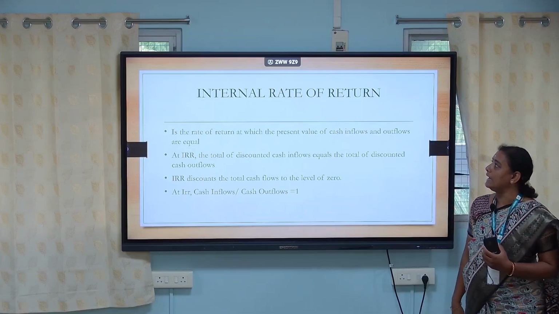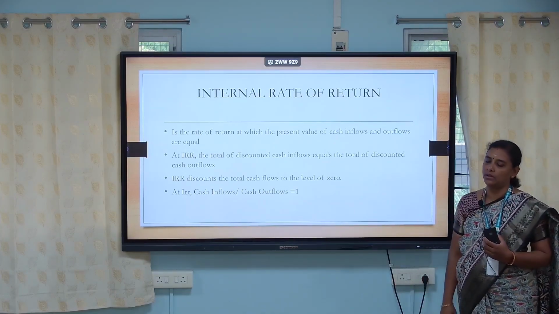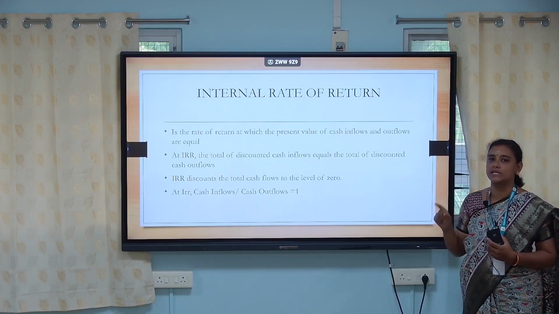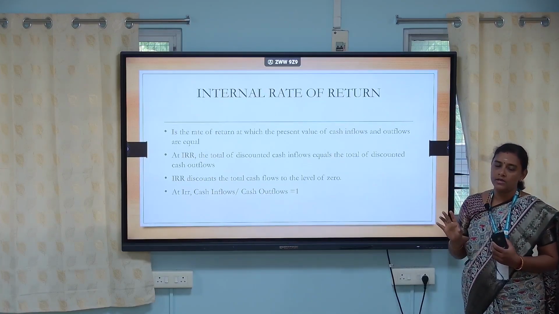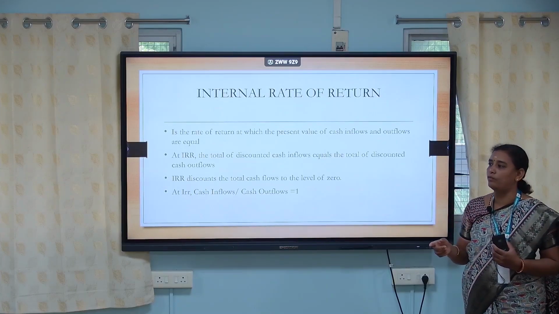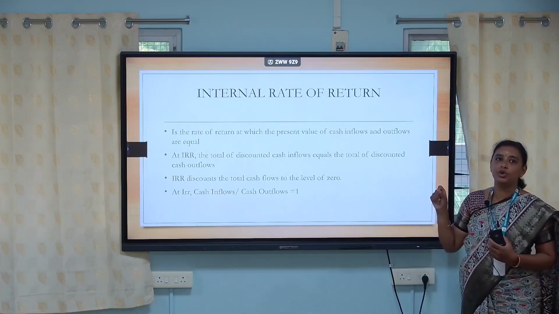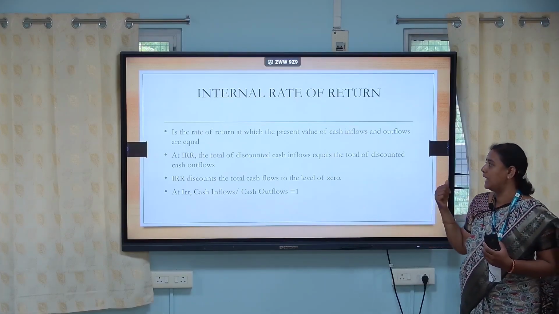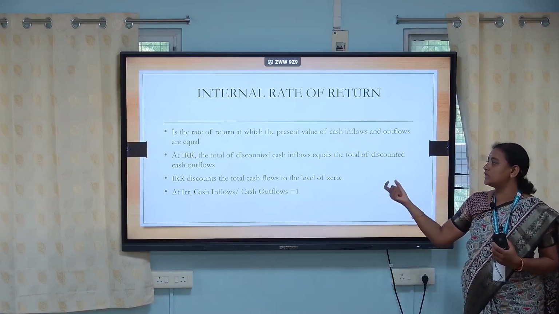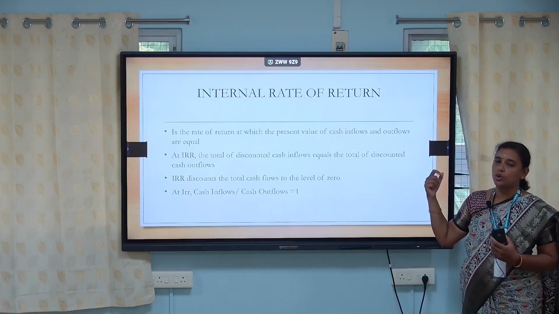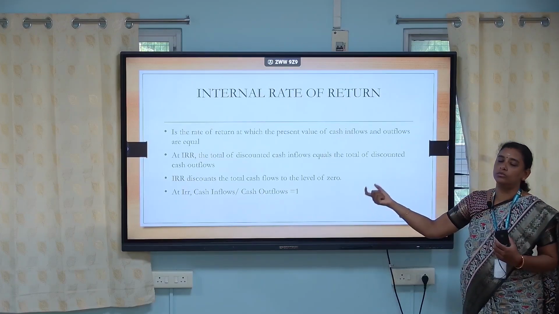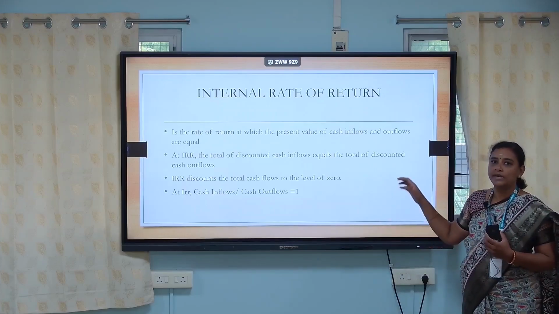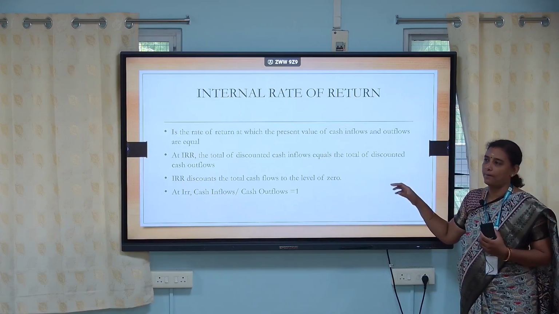The next one is called the internal rate of return. This is the last method in the modern methods. It is a rate of return at which the present value of cash inflows as well as the outflows must be equal. The inflows as well as the outflows must be equal. At IRR, the total discounted cash inflows as well as the total discounted cash outflows must be equal. IRR discounts the total cash flows to the level of 0. So in the sense IRR is equal to cash inflows divided by cash outflows, which is equal to 1. So these are all the various methods in capital budgeting.